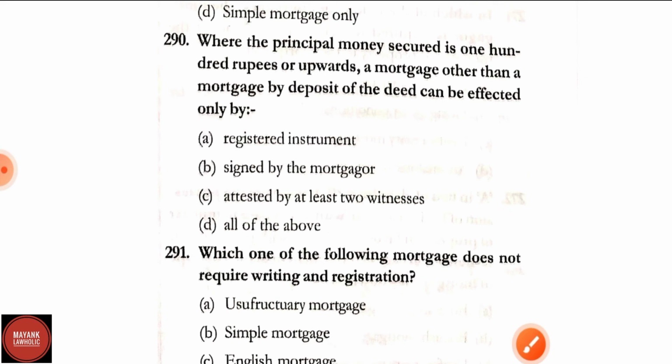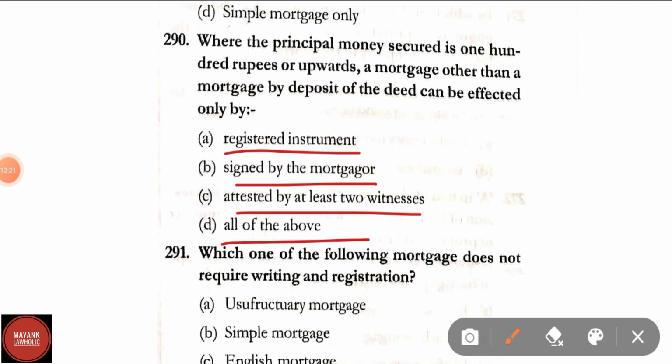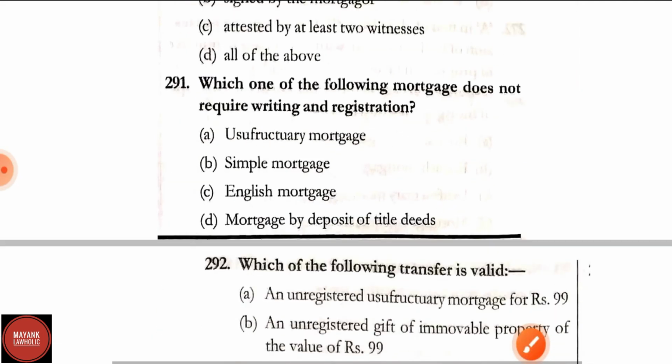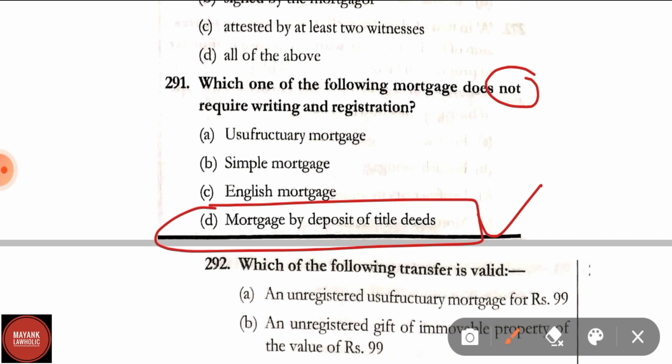Question number 290. Where the principal money secured is 100 rupees or upwards, the mortgage other than the mortgage by deposit of title deed can be effected only by registered instrument signed by the mortgagor, attested by at least 2 witnesses, all of the above. Here correct answer is option D. Question number 291. Which one of the following mortgage does not require writing and registration? Options are usufructuary mortgage, simple mortgage, English mortgage, mortgage by deposit of title deeds. Correct answer is option D, that is mortgage by deposit of title deeds.